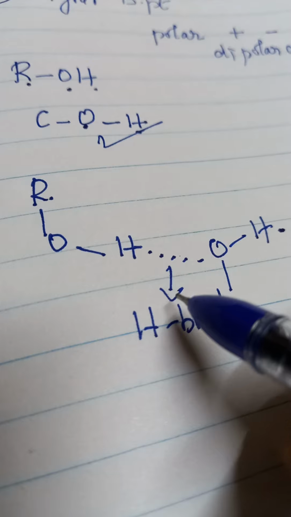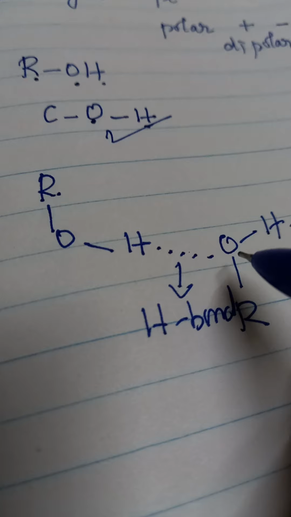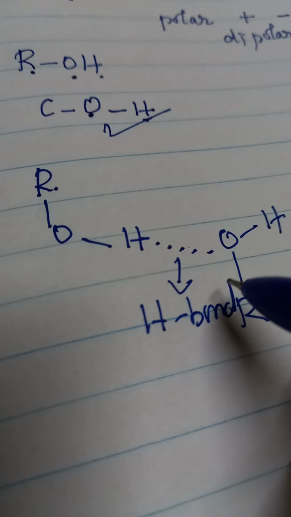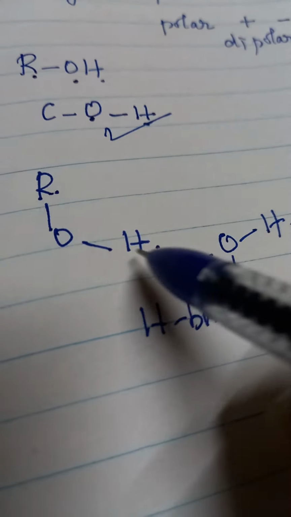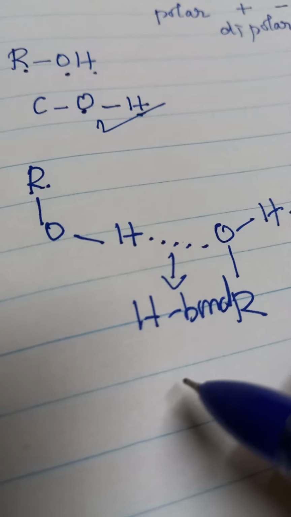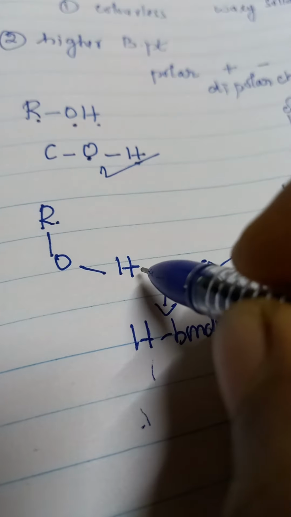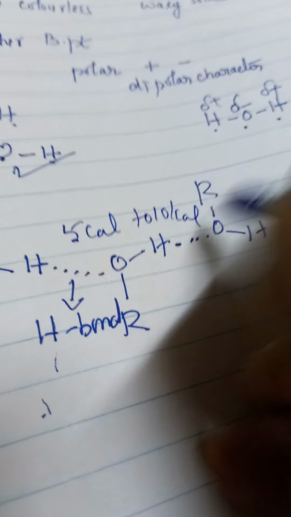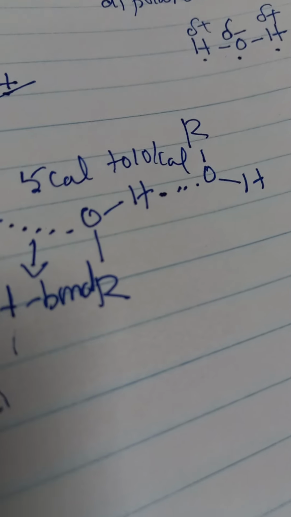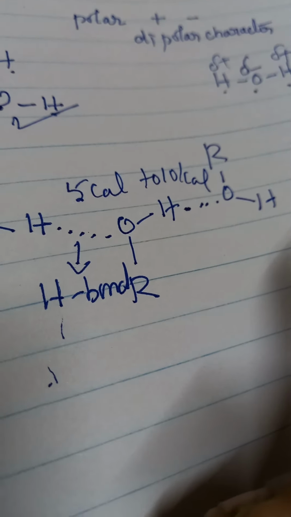What is meant by hydrogen bonding? It means the bond formed between the hydrogen of one molecule and the small electronegative atom oxygen of the other molecule. That is called intermolecular hydrogen bonding. This is a weak force, but it needs nearly 5 to 10 kilocalories of energy to break this bond. So why does alcohol have a high boiling point when compared to alkanes, ethers, aldehydes?